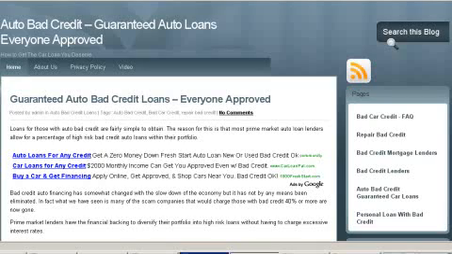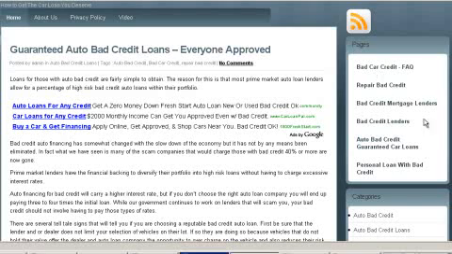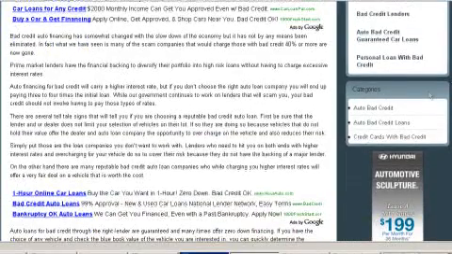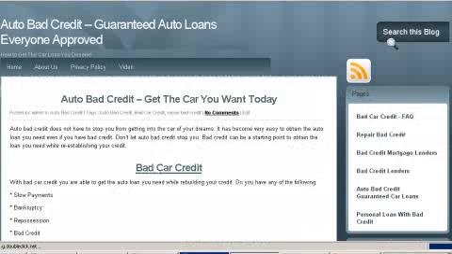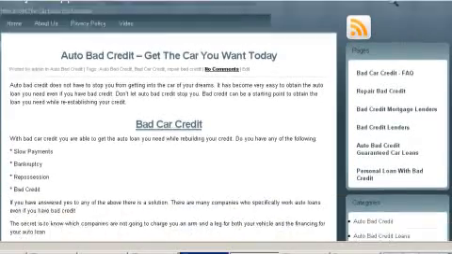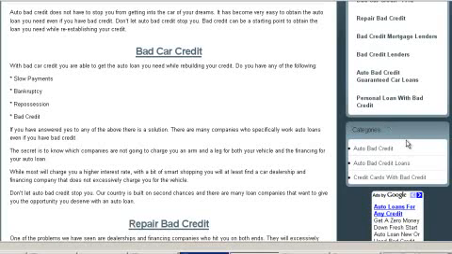The last thing I want to talk about is your pages, on the right-hand side here. Our video on how to create a blog shows you how to do this. But when you look down here at categories, we have auto bad credit, auto bad credit loans, credit cards with bad credit. Again, this is showing relevance to our main keyword. It's very important because when Google finds the relevancy here, they're not going to show this whole blog. They're going to show the specific page to people who are doing searches. So it's important that your keyword and your LSI words are within your pages and your categories as well.